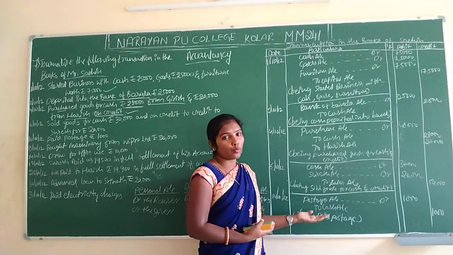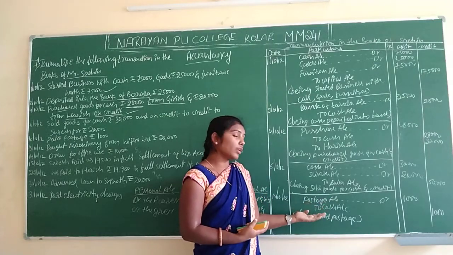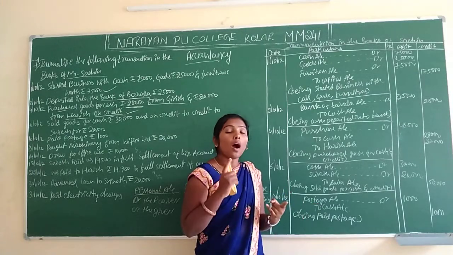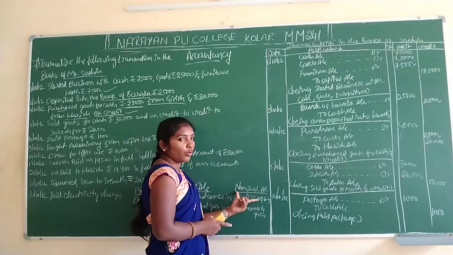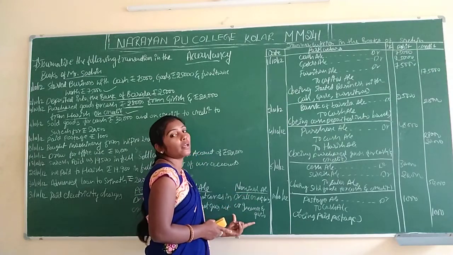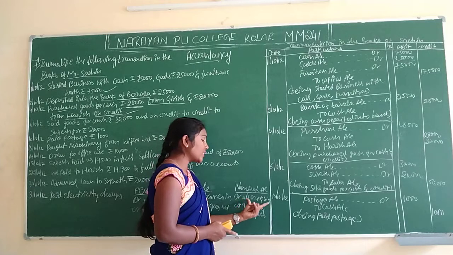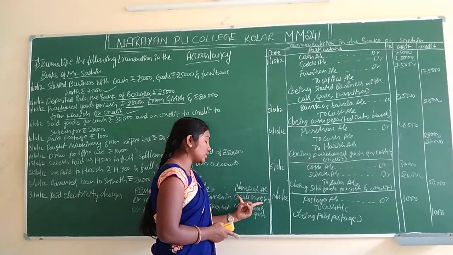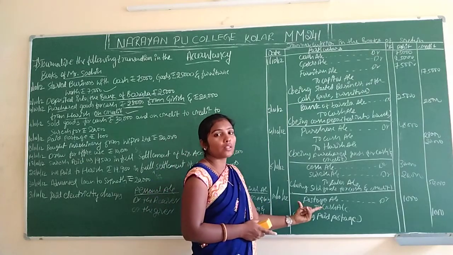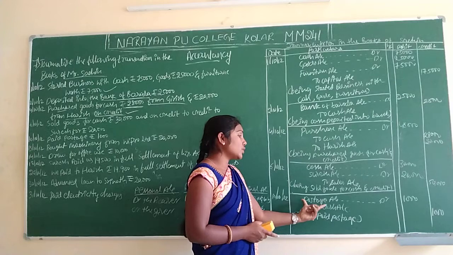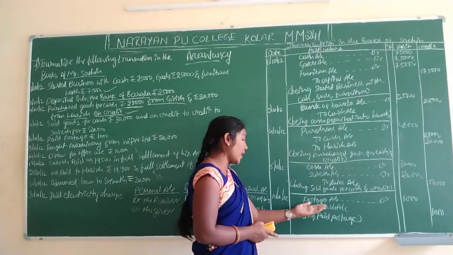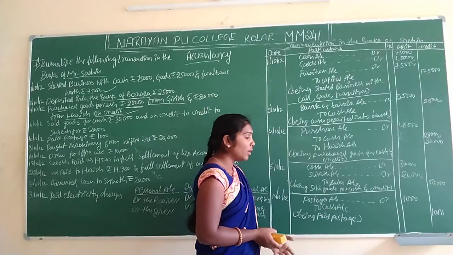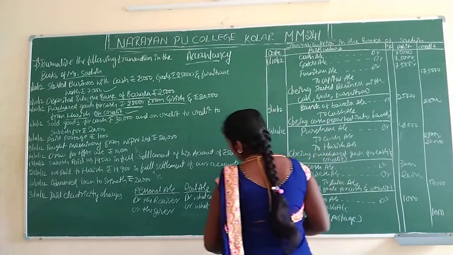And next is paid postage. Paid postage is which account here? If you pay anything, it should be an expense for the company, so it should always be a nominal account only. Nominal account rules we have to apply here. The nominal account rules are: all expenses and losses, and incomes and gains. First we have to write expenses and losses. The postage should be an expense for the company. That's why we write here postage account debtor to cash account, being paid postage. These are all the entries. Okay, we will pass the remaining entries now.